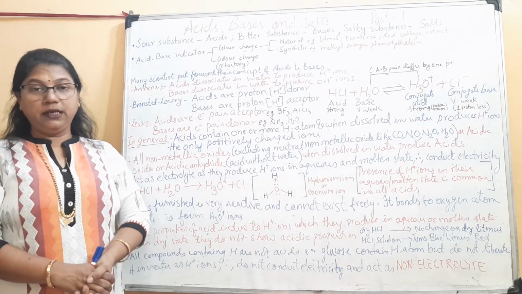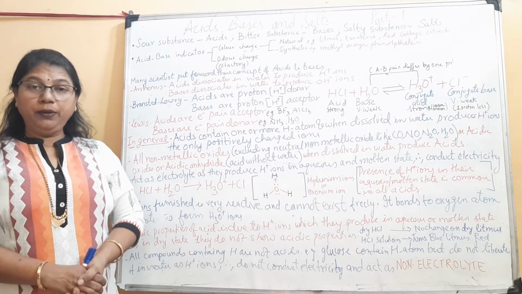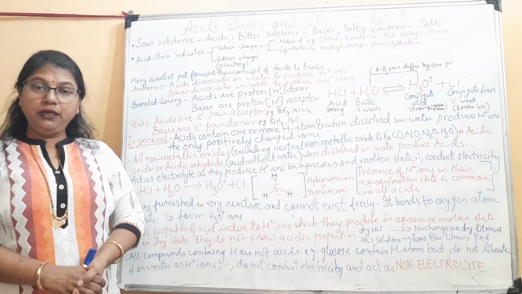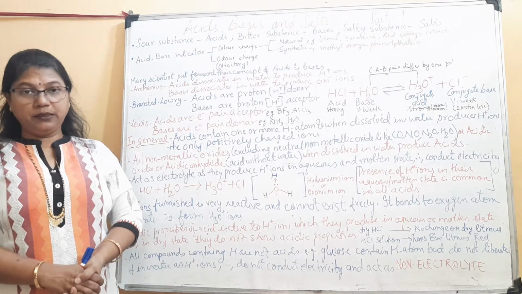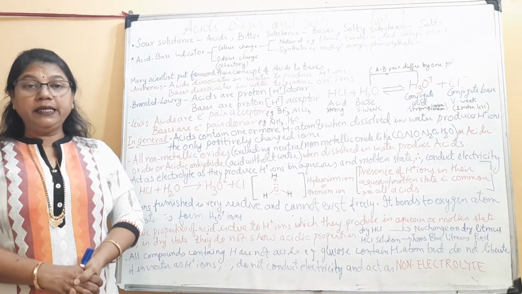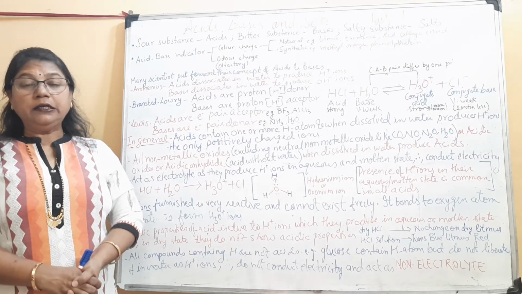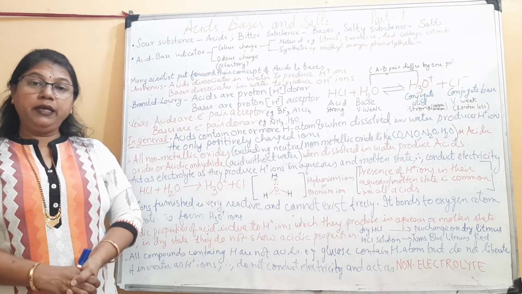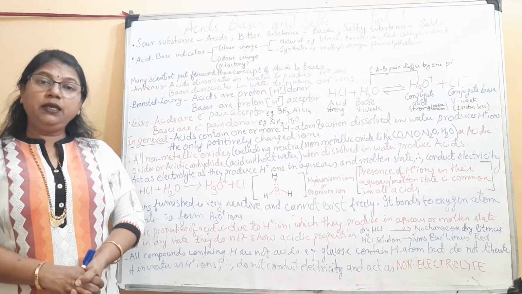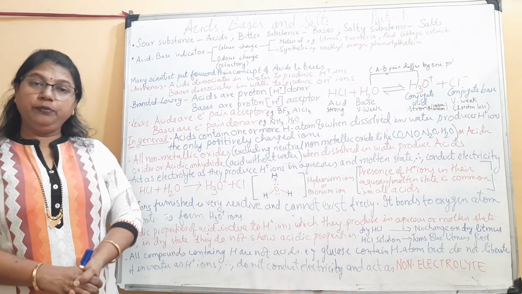Coming to natural indicators, litmus obtained from lichen plant remains purple in neutral medium, turns red in acidic medium and turns blue in basic medium. Turmeric is yellow in neutral medium, the intensity of the yellow color enhances in acidic medium and it turns reddish brown in basic medium. Red cabbage extract remains red in neutral and acidic medium and turns green in basic medium.